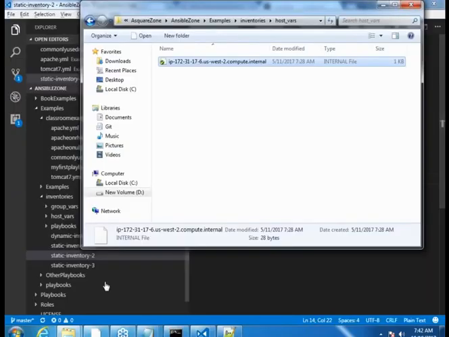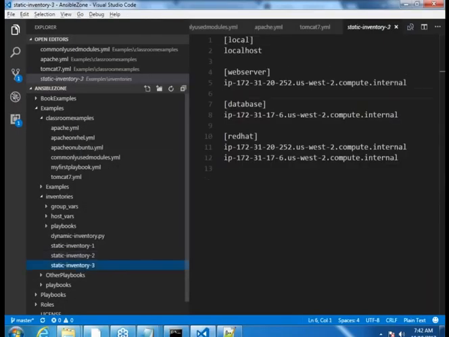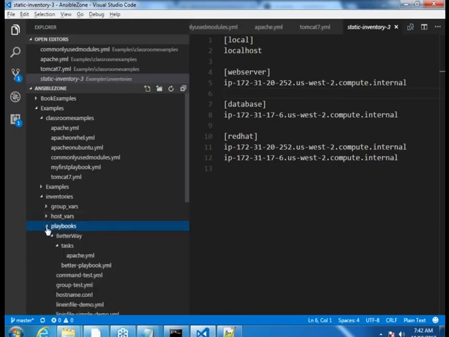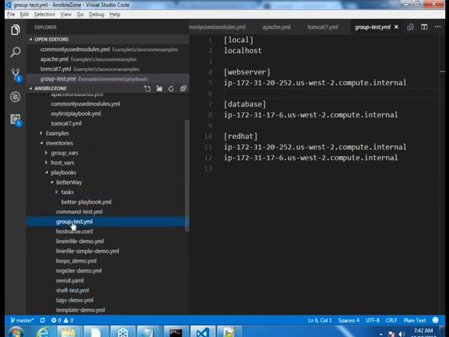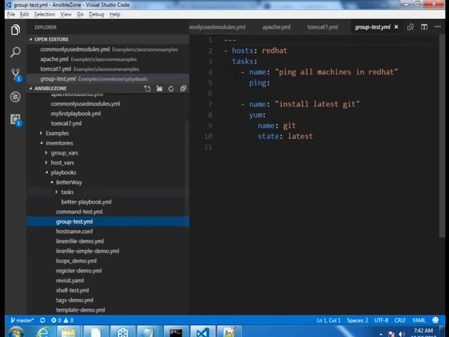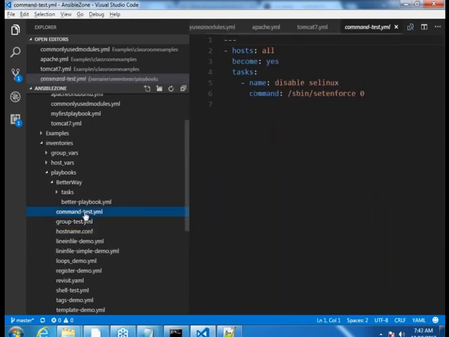Let me go into the playbooks. You are seeing different things, right? Group test.yml, and command test.yml. Not this.